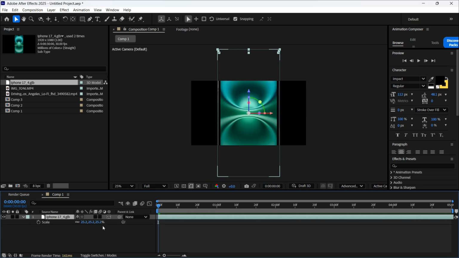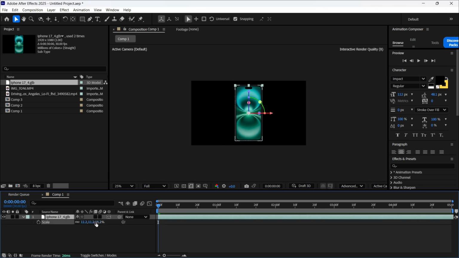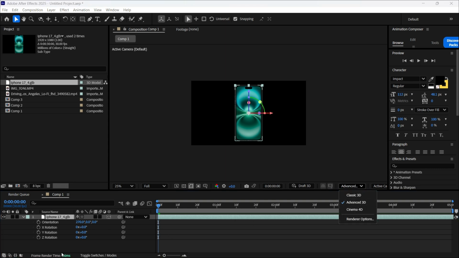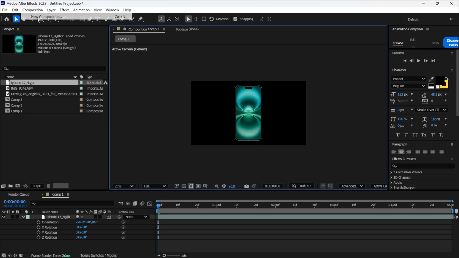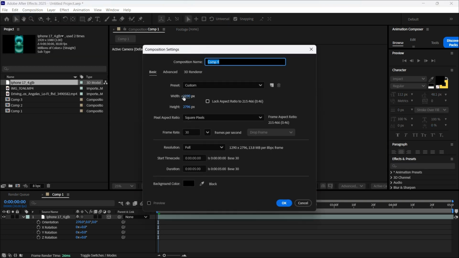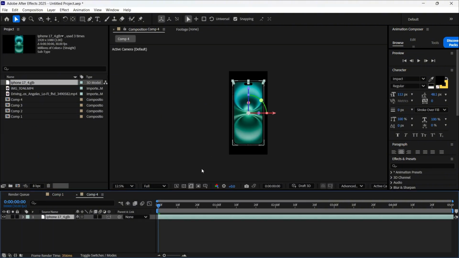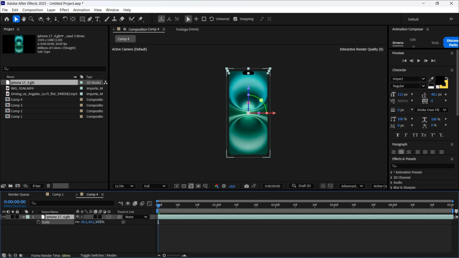So guys, we are already in After Effects, and once we created our composition, we just need to import a 3D phone model in GLB format, and you can download it from the internet or from my Discord for free. And after that we need to create a new composition and just copy my properties, as you can see on the screen. In this new composition, place your 3D model of the phone in the middle again.